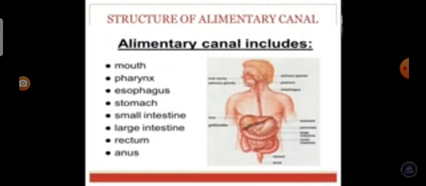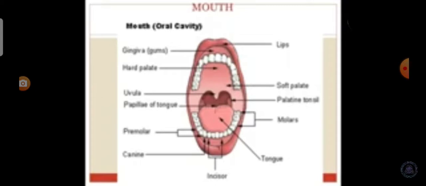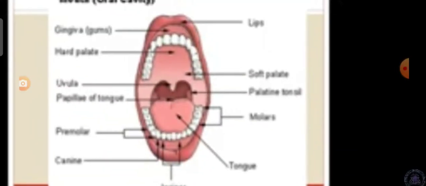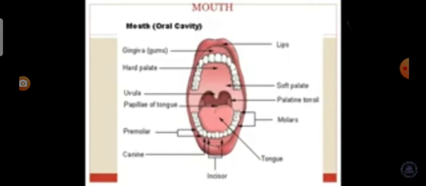First one is the mouth. The mouth leads into the buccal cavity. It is bound by two soft, movable upper and lower lips. The buccal cavity is a large space bound above by the palate, below by the throat, and on the sides by the jaws. The jaws bear teeth.